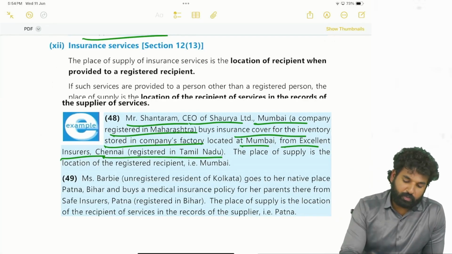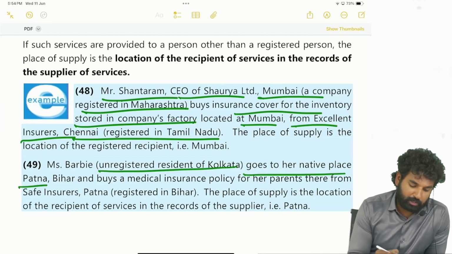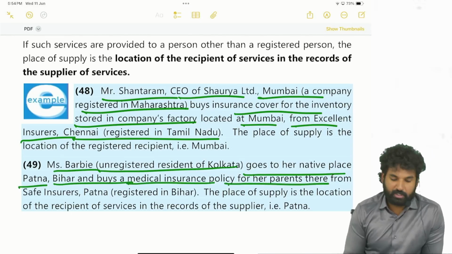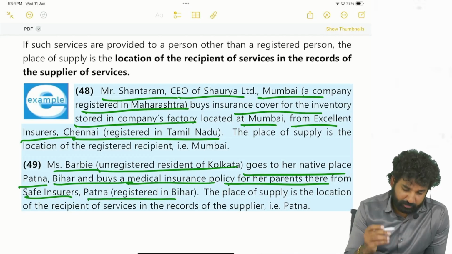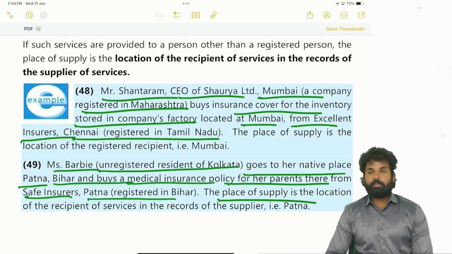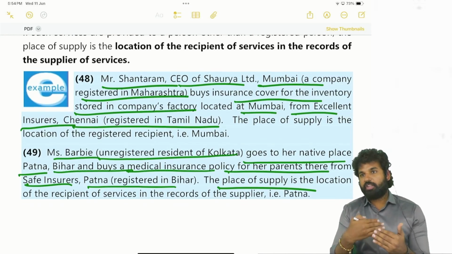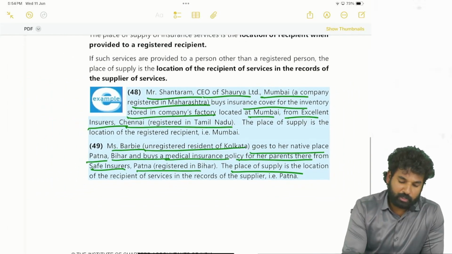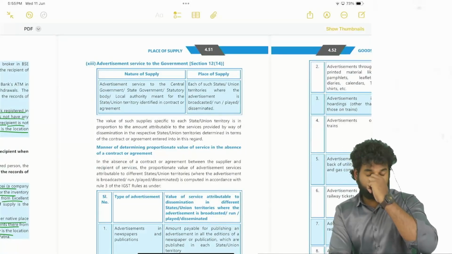If it is provided to an unregistered person, say Miss Barbie, a resident of Kolkata, goes to her native place, Patna, Bihar, and buys a medical insurance policy for her parents from Safe Insurance, Patna, registered in Bihar. The place of supply is the location of the recipient of services in the records of the supplier, that is Patna. The insured address will be there in the records of the insurance company, and that will be the place of supply. Okay, so these are all the examples with respect to the discussions made as per section 12.